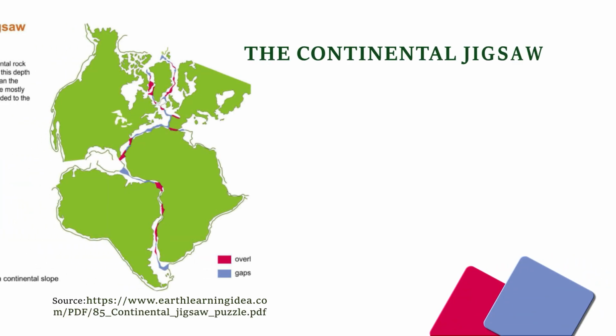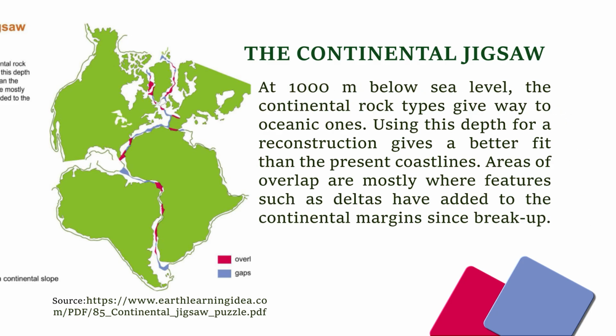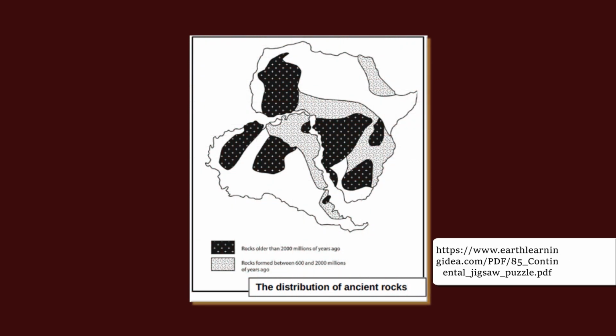You can see in this figure the jigsaw fitting of the continents. The western part of Africa is very much fitting into the eastern part of South America, and you can see all the other continents like North America and parts of Greenland. There is also some sort of jigsaw fitting that can be seen. In this figure, you see the distribution of ancient rocks. The rock types are similar along both sides of the continents, as I told you.